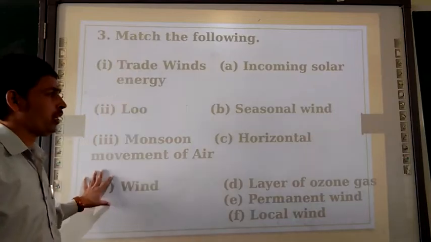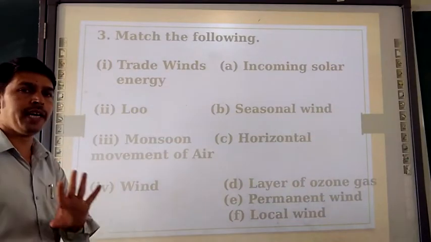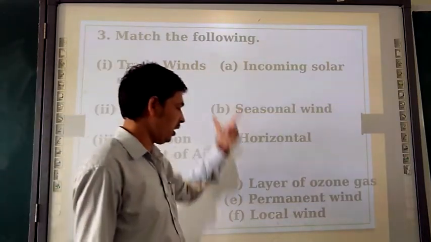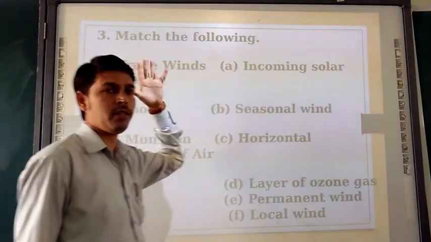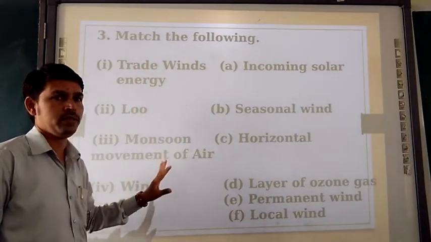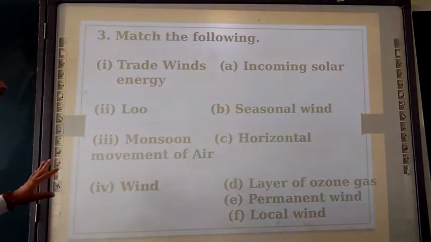So this match the following is also over, and already I told you how to write the answer. Trade wind and its correct answer permanent wind. You have to write in front of that. In your notebook you have to do like that. Don't write the question. Then moving towards the next question.